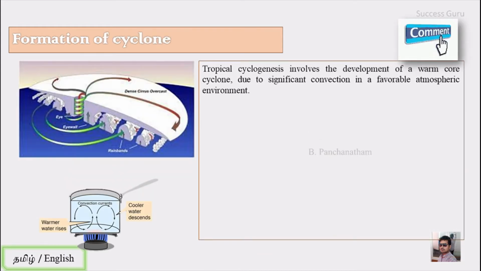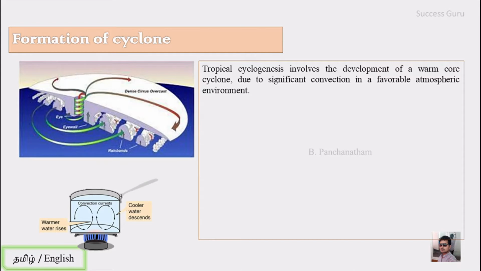So let us see the formation of a cyclone. Tropical cyclogenesis involves the development of a warm core cyclone, and that is due to significant convection current. As you know, convection current takes place in a fluid medium to transfer heat energy.